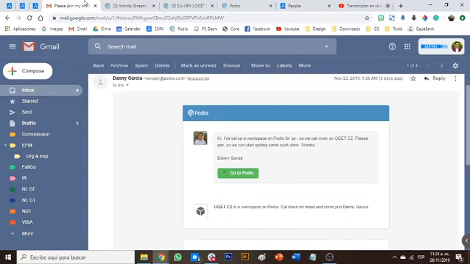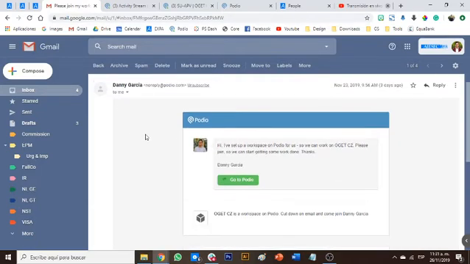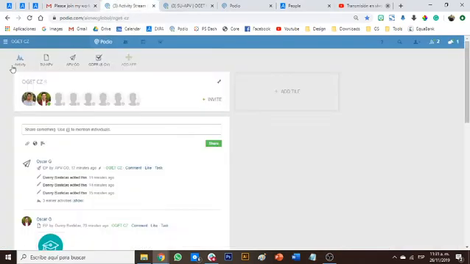First, you're going to receive this email. It says, "Hi, I've set up a workplace on Podio for us. I think you're ready to receive it." So what you need to do is click here and go to Podio. Since you don't have an account, I'm pretty sure they're going to send you to this dashboard on Podio, or to your profile to create an account. Anyway, I am not going to explain that, because it doesn't require much science there.